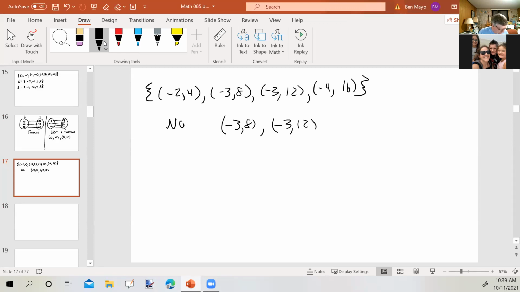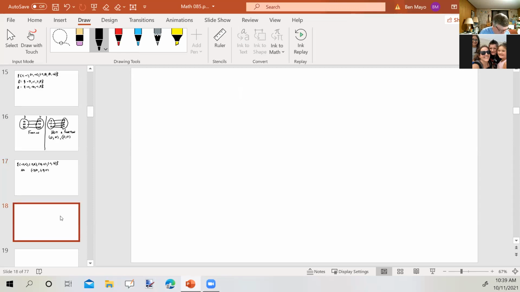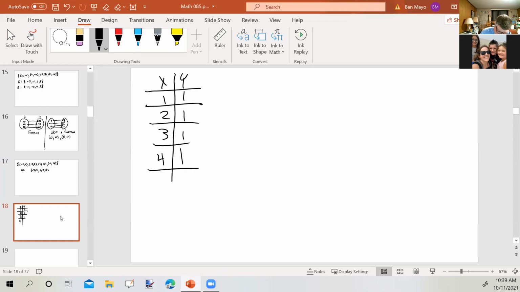Okay. How about this example? Is this a function or not? Yes, it is. You can have 4 different people with the same birthday. Okay. What's that? Quadruplets? If they were all born same time, same mother.